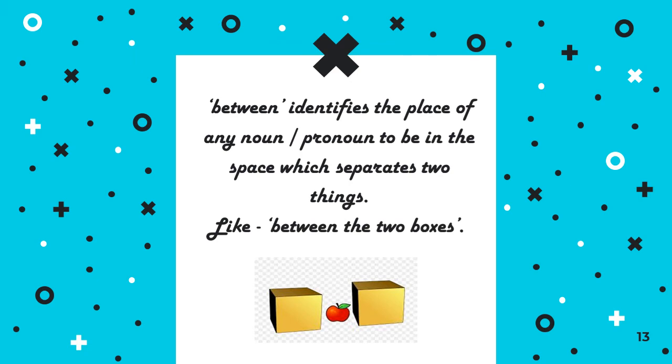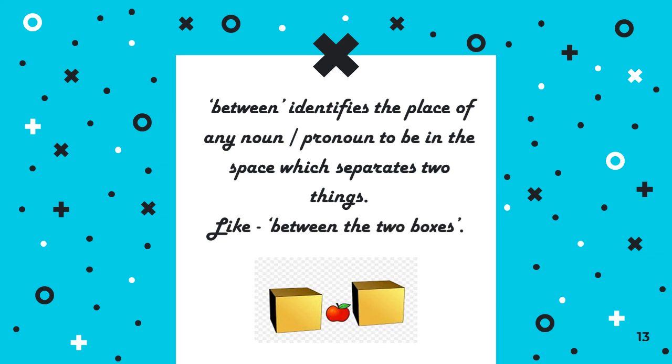Between. Between identifies the place of any noun or pronoun to be in the space which separates two things. As you can see, there is one apple and there are two boxes, and there is a place between them where the apple is placed. So if there are two things, then you will use between. Suppose there are three boxes in this picture.